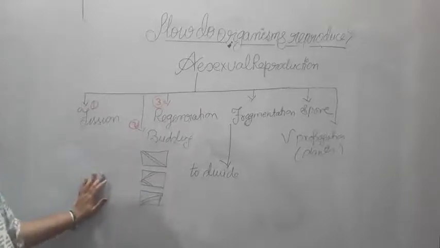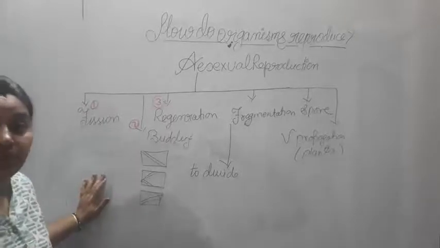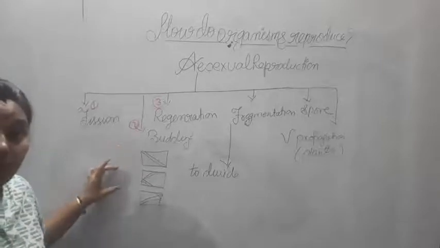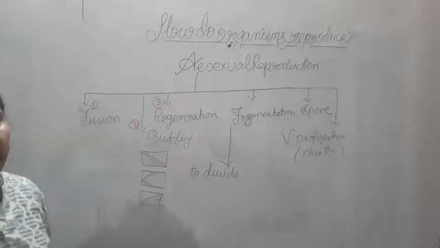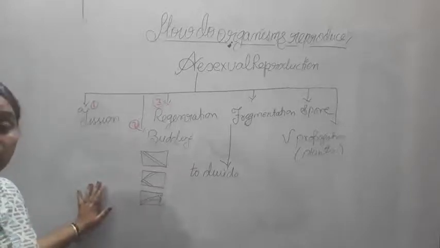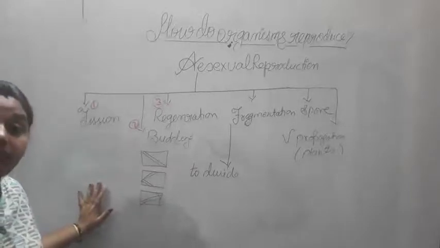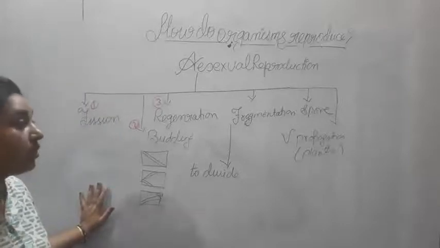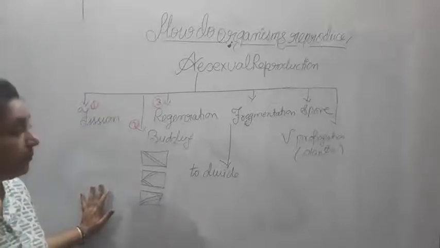Generally it is asked what is the difference between regeneration and fragmentation. So in fragmentation, all the fragmented parts of the organism are complete body parts, complete organisms. Whereas in regeneration, the lost body parts are developed or regenerated by the organism. Alright, so this is one of the differentiations among them.